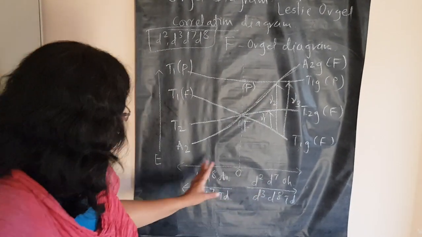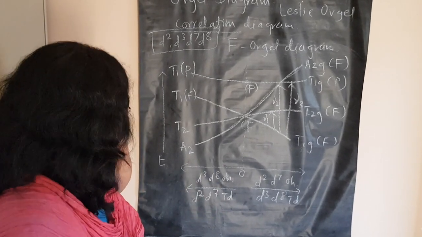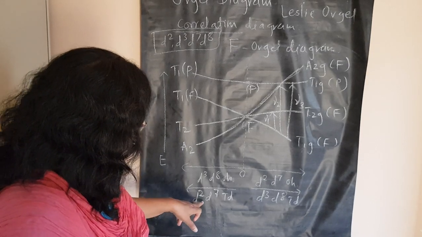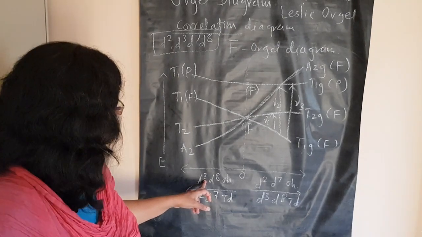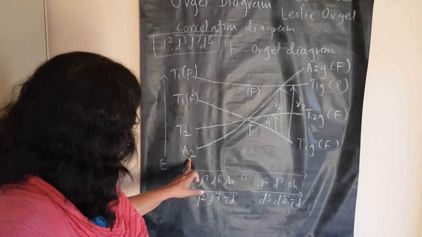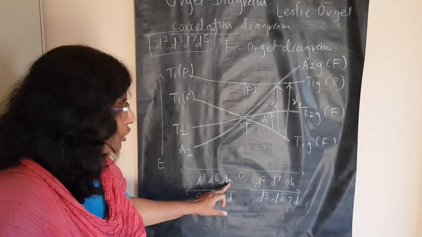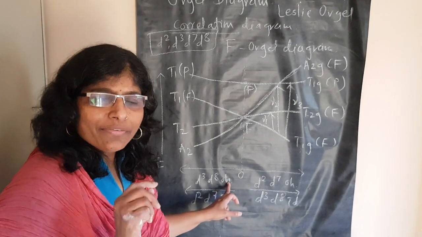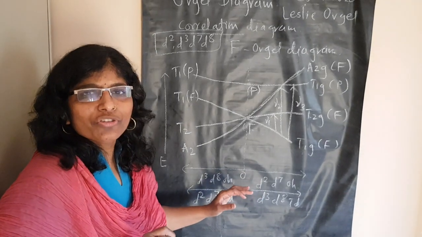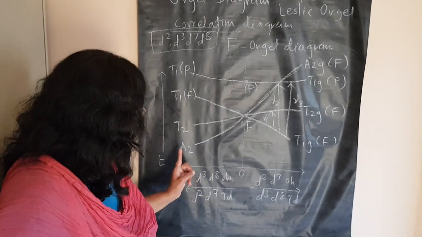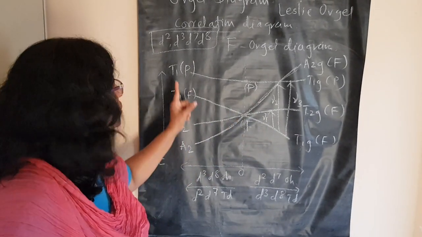That is for tetrahedral. Now this side is for d3 and d8 octahedral, and d2 and d7 tetrahedral. If it is a d3 octahedral system, it will not be only A2, it will have a gerade function. You have to keep in mind, when there is an octahedral geometry, the gerade function will be there, and whenever there is a tetrahedral geometry, that g will not be there, because it is a non-centrosymmetric symmetry. So only A2, T2 will be there, both sides. Just for understanding, I have written over here only A2, T2, T1, T1.